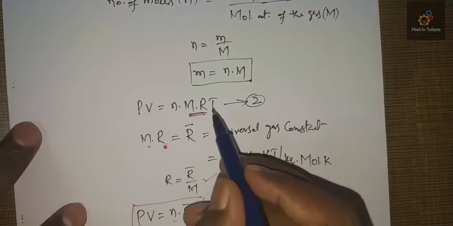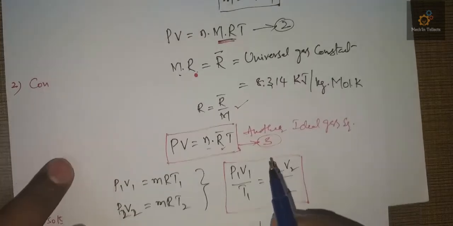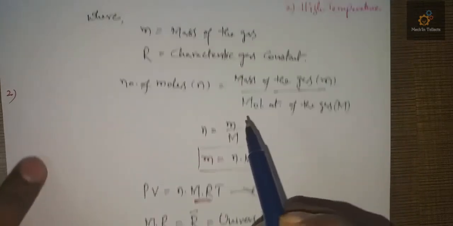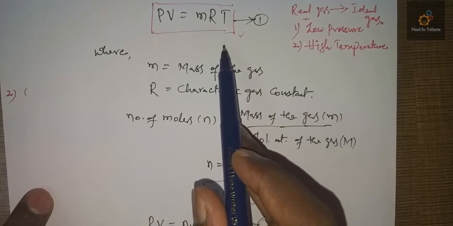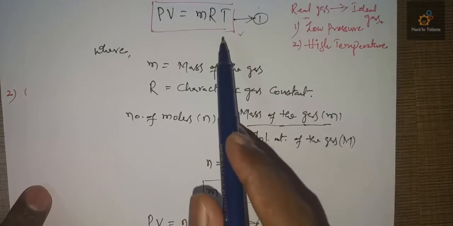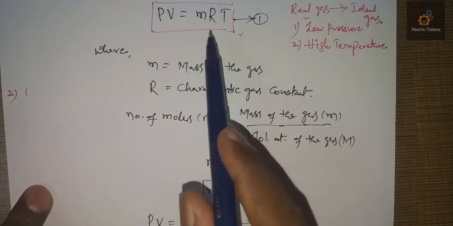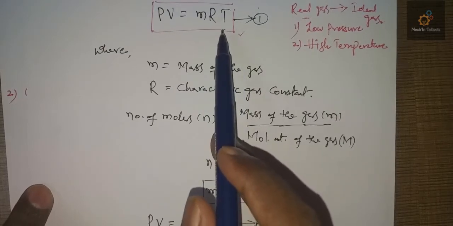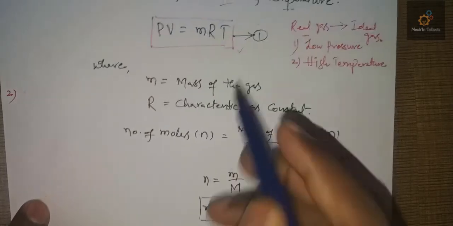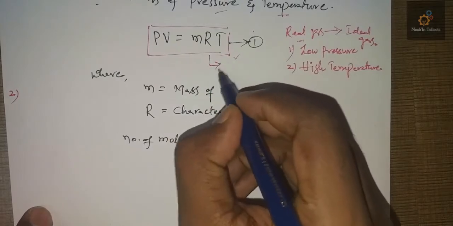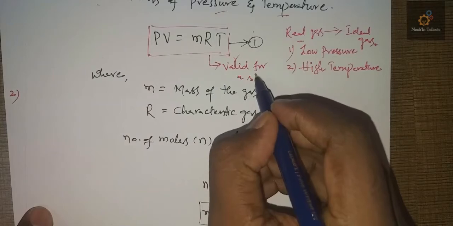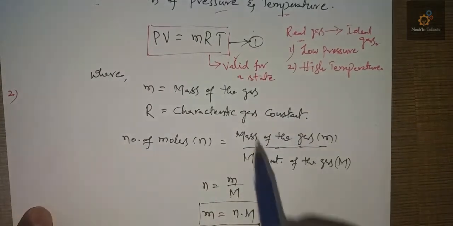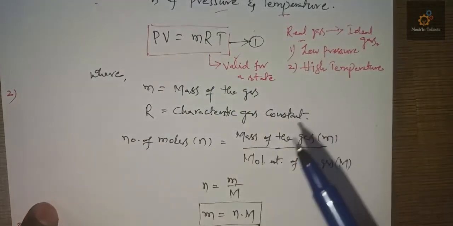Now how to apply this ideal gas equation for a thermodynamic process? We need to apply this equation for a process, but this equation is valid at a state. This is valid for a state, but we need to apply this equation for a process. Let us understand that.